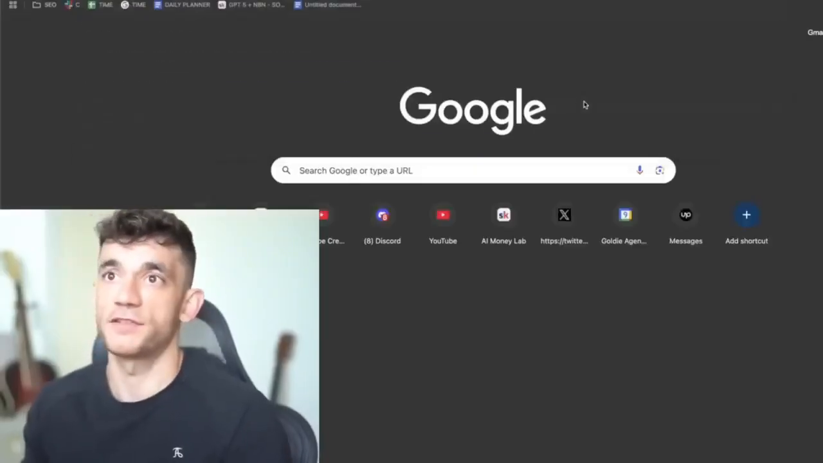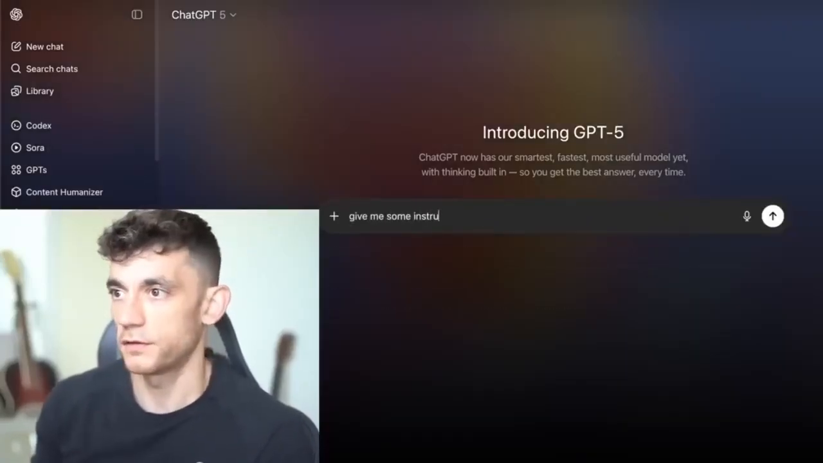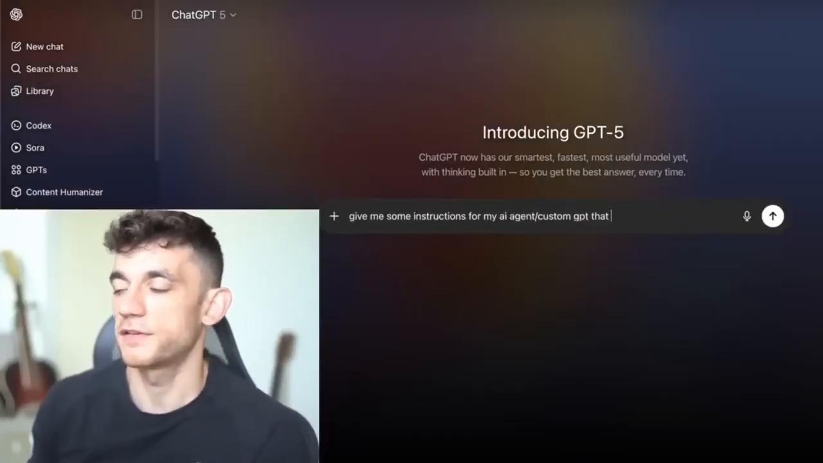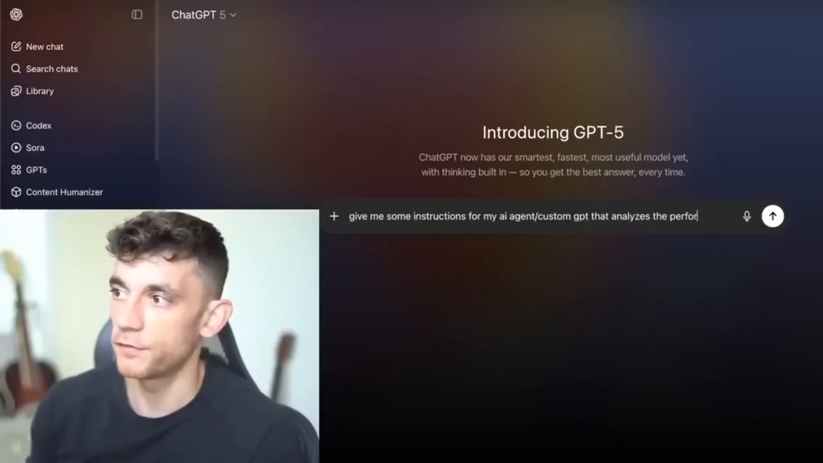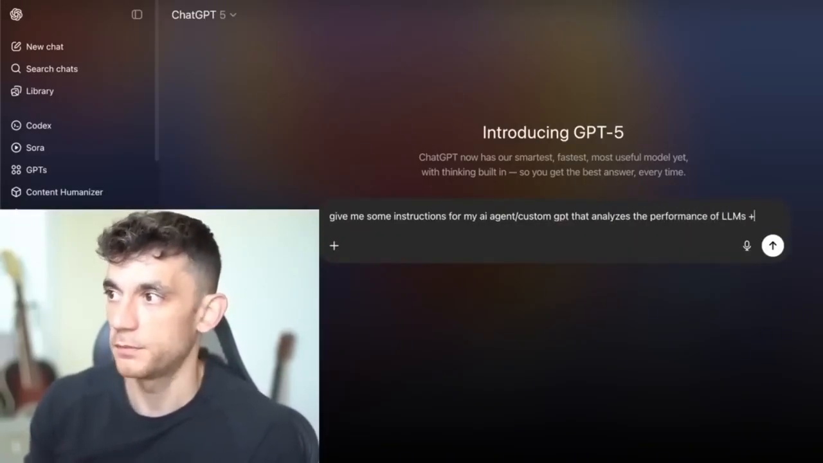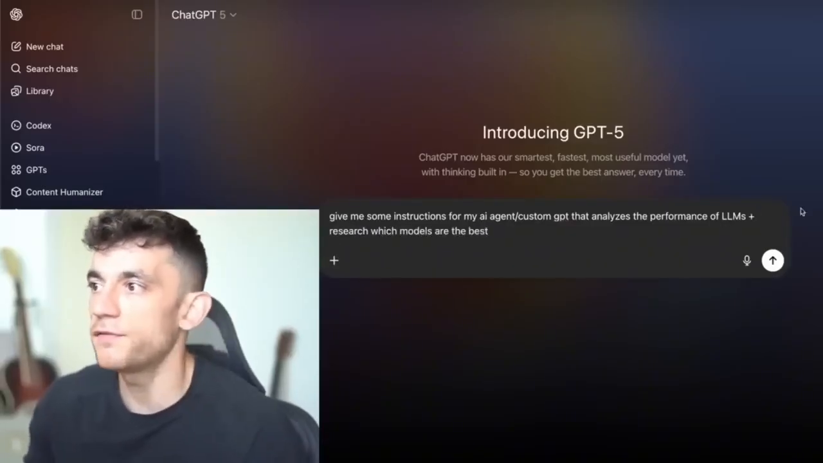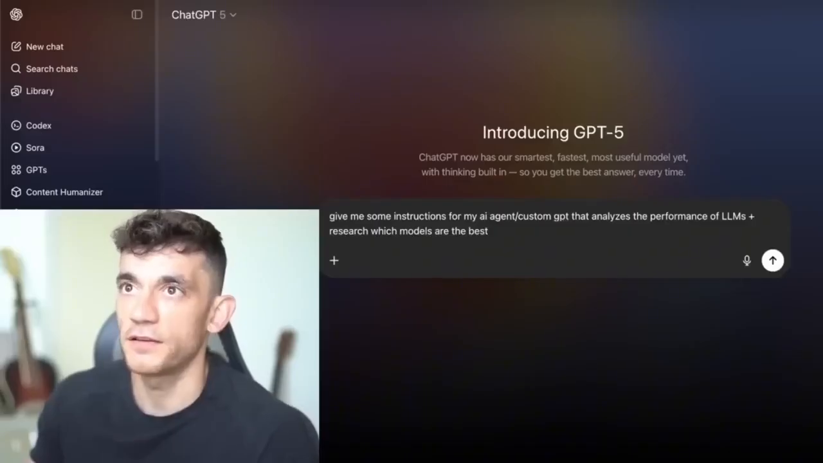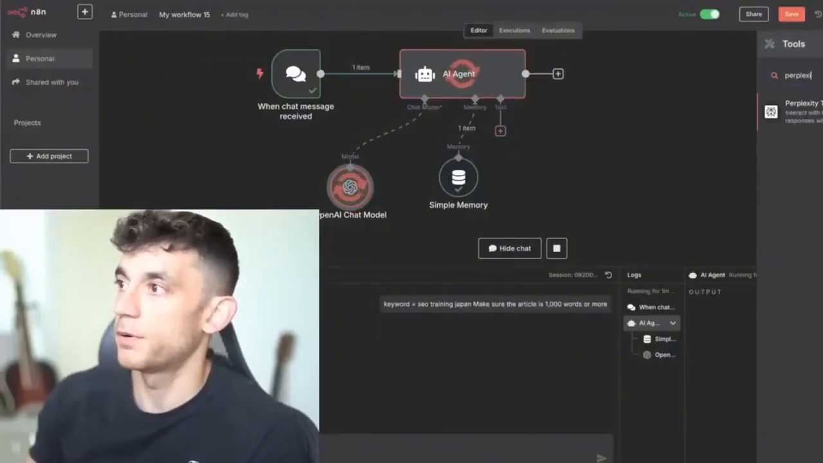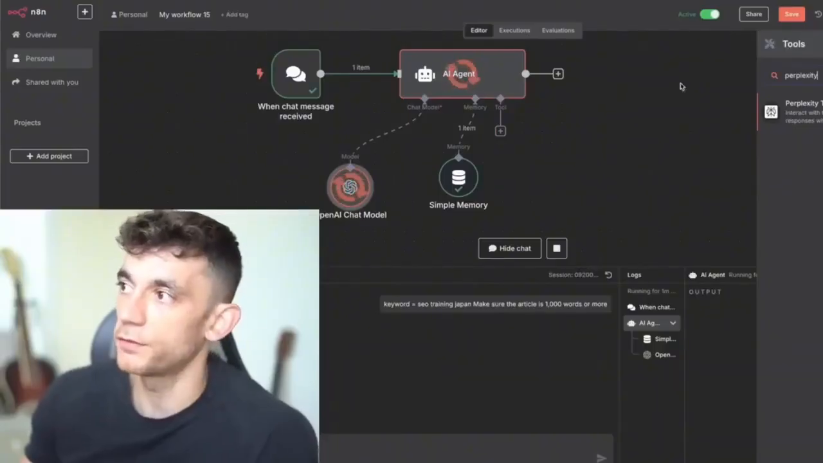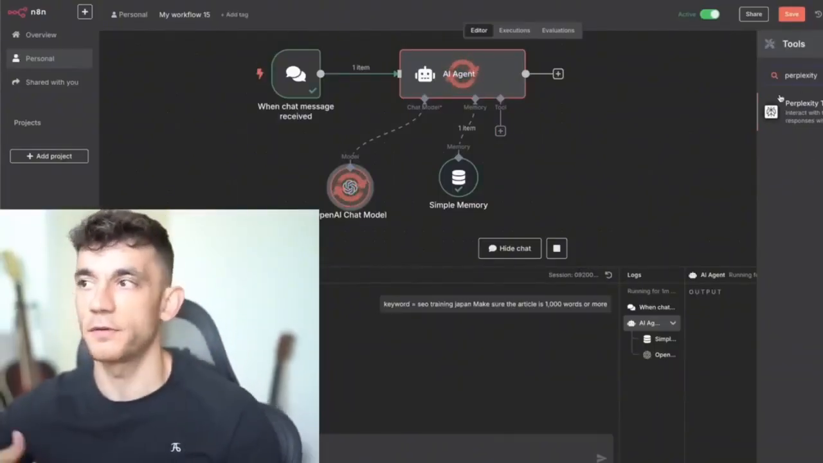You go into something like ChatGPT and you say, give me some instructions for my AI agent or custom GPT that analyzes the performance of LLMs plus researches which models are the best, right? Now, if you're using something like GPT-5, you'd have to add in a tool, and you use something called Perplexity. Perplexity's tool, plug in the API and everything else. Perplexity's tool can actually go off on the web and start searching.